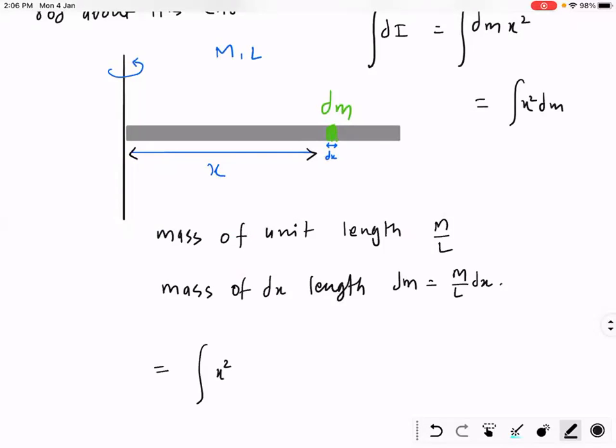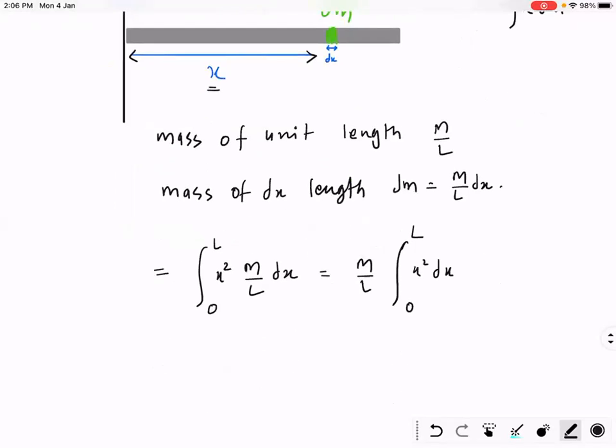Now let's substitute its value, you will get the answer. Integral of x square, m by l dx, from 0 to l. The minimum value of x is 0 and the maximum value of x is l. The constant will come outside. Have patience. Integral of x square dx from 0 to l. You will get m by l times l cube by 3. Final answer: ml square by 3. This is the moment of inertia of a rod about its one end, right? Mug it up.